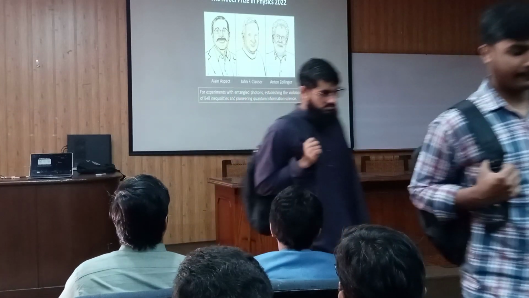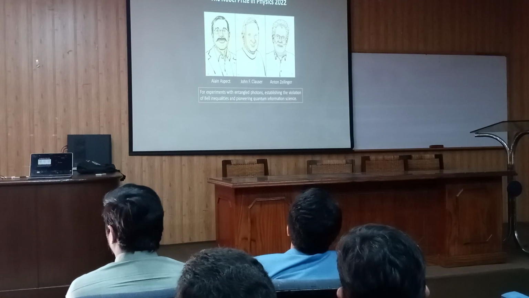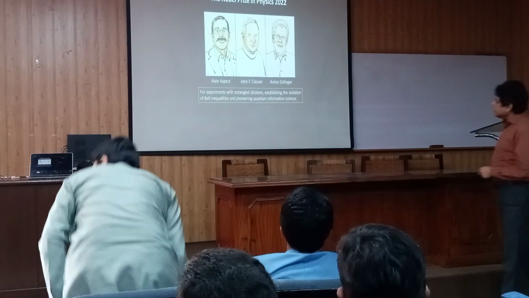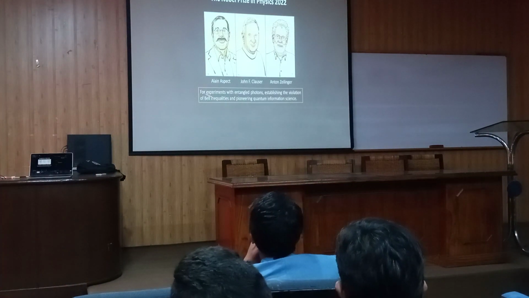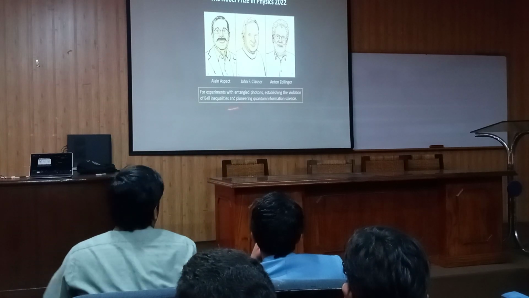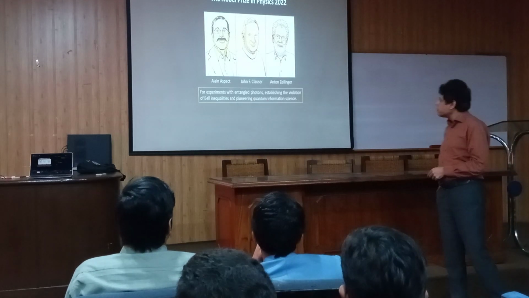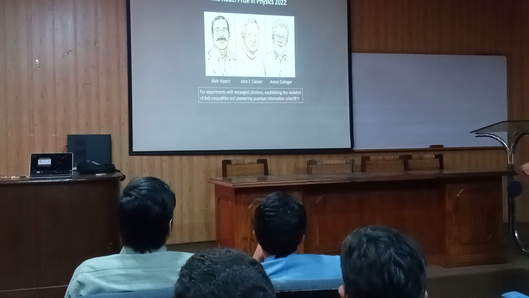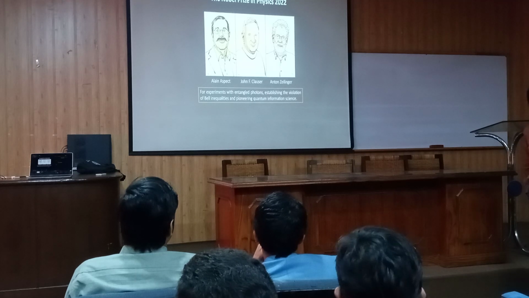You already know that the Nobel Prize in Physics 2022 was awarded to three gentlemen, Alain Aspect, John F. Clauser, and Anton Zeilinger, for experiments with entangled photons, establishing the violation of Bell inequalities and pioneering quantum information science. I will not talk about quantum information science, but I will mostly focus on entangled photons and Bell's inequality.